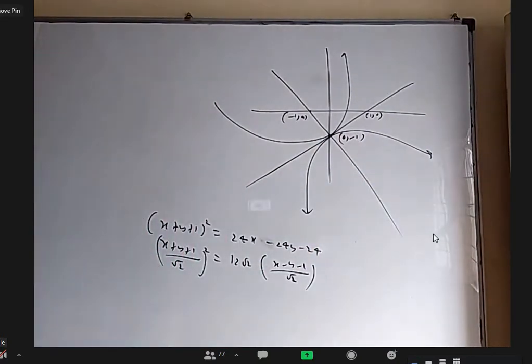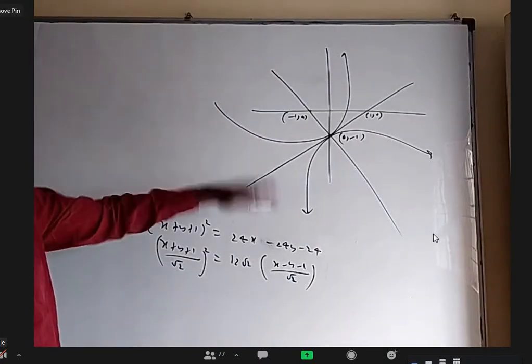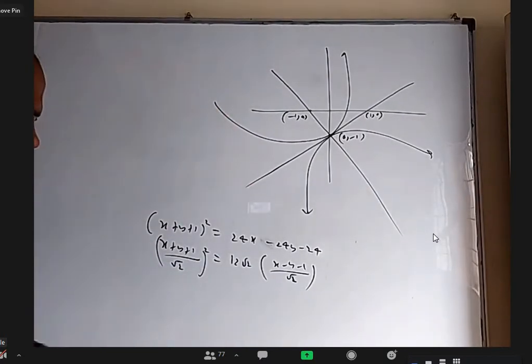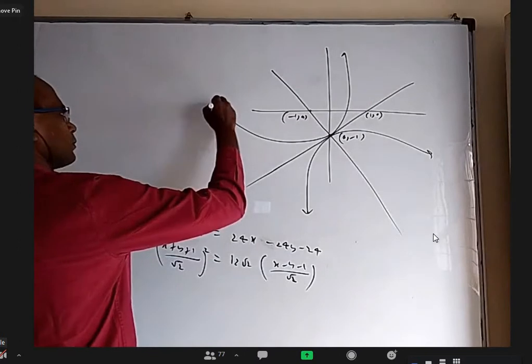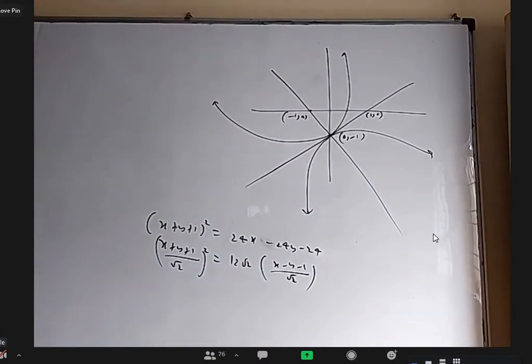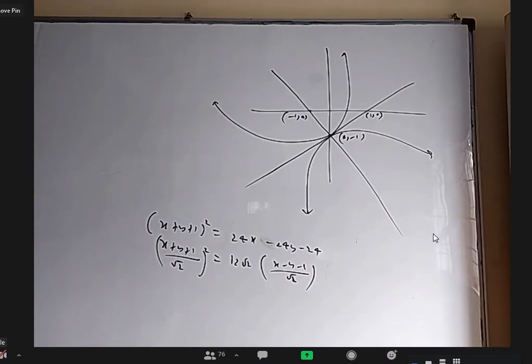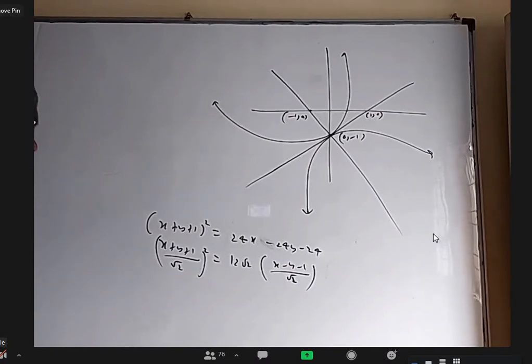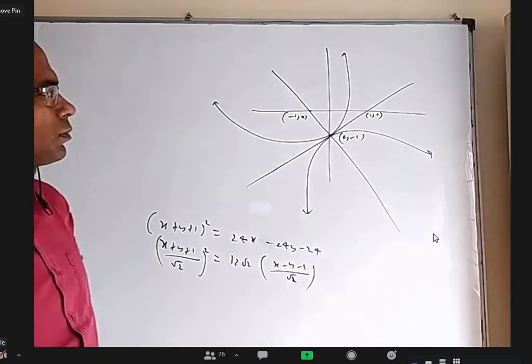Anybody want to tell me whether the parabola is above this line or below this line? Out of these two, which one? Above the line. Why are you saying above? Sir, because the axis is x plus y plus 1 equal to 0, it has intercepts of minus 1 and minus 1. No, I'm not talking about the axis, that is fine.